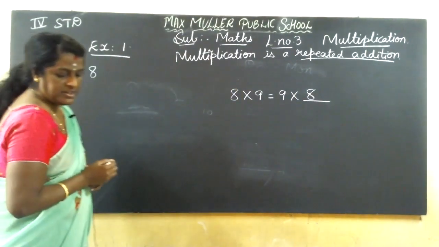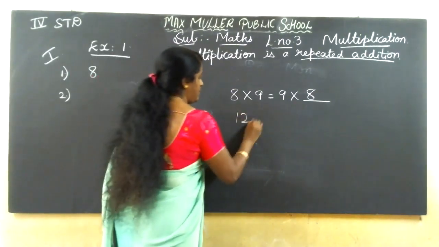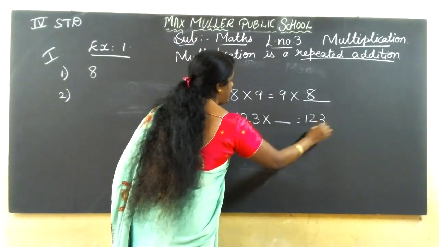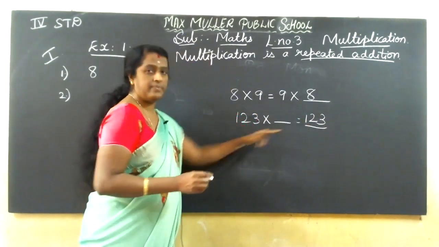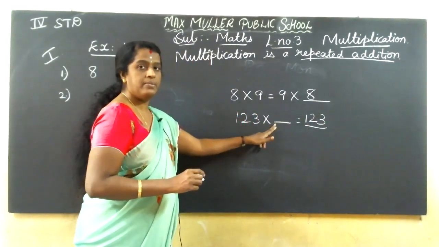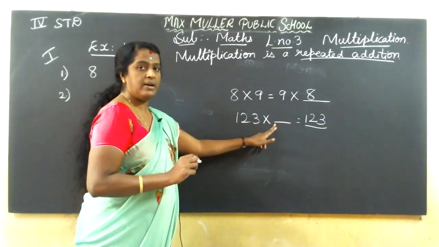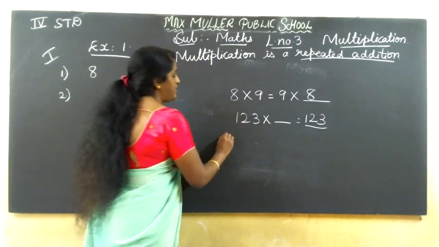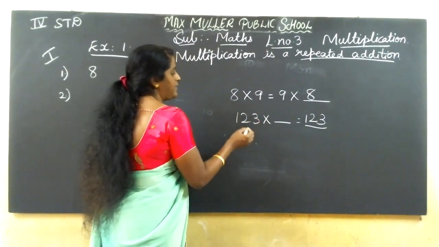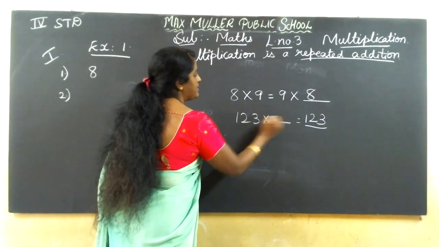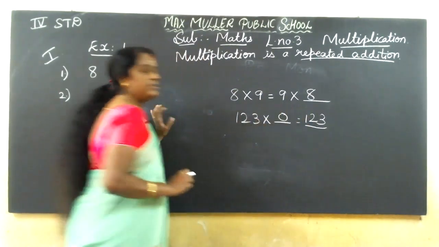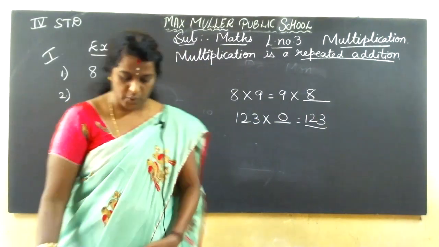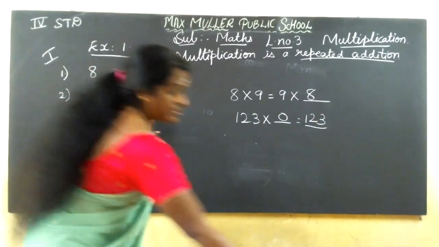Second one, 123 into dash equals 123. If the answer is 123, what number will come here? See here, 123 ones are 123. Sorry, not 0, children.